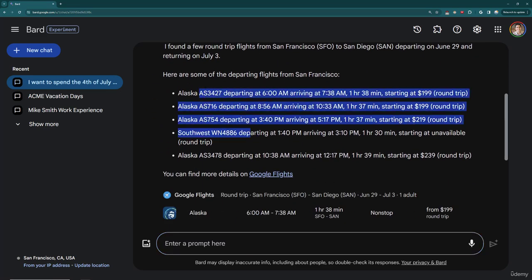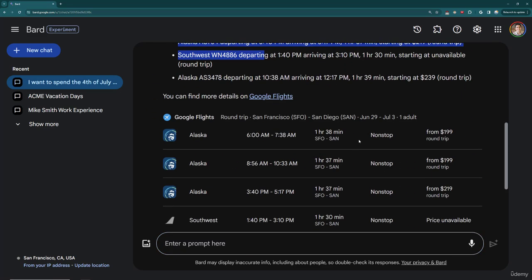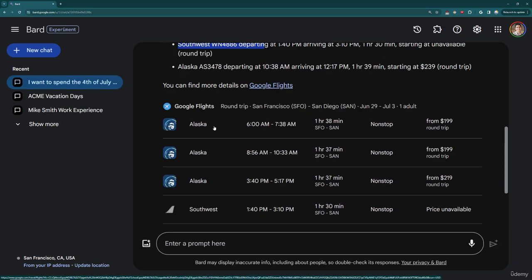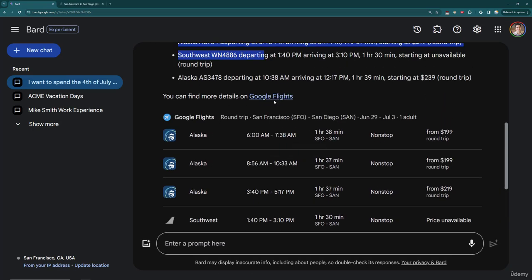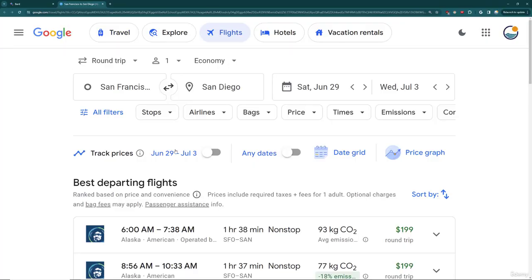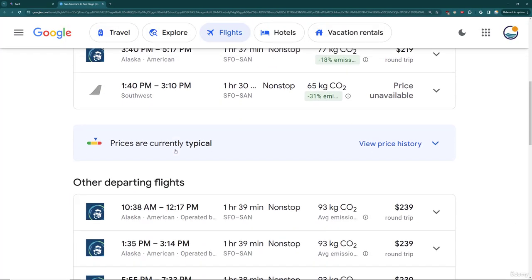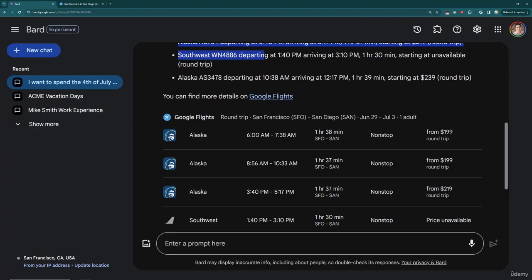And I can take a look here at a list. So some departing flights, I can also see it as a table. And there's always going to be a link for your search in Google Flights. So if I just click on this and go to Google Flights here, this will always be available as well when it uses that flight extension. You can see it's pretty much just doing a Google Flight search for you. But what's cool about this is you can continue on the conversation.